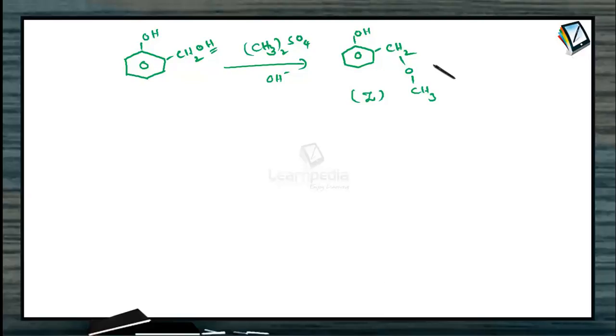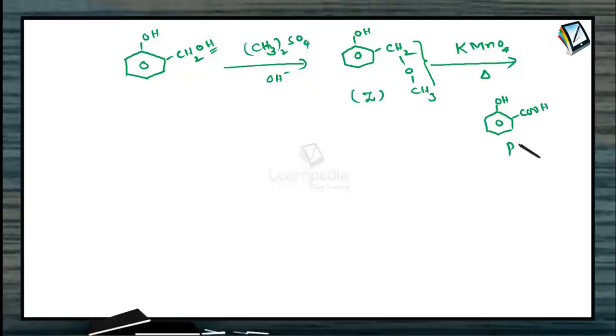And what will be the oxidized product of this when subjected to oxidation with KMnO4 under heated conditions? This particular side chain on the benzene ring, when subjected to oxidation with KMnO4, gets oxidized to an acidic group. So it becomes orthohydroxybenzoic acid. What is it called?